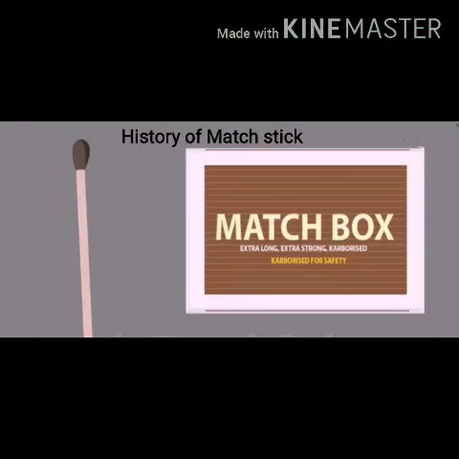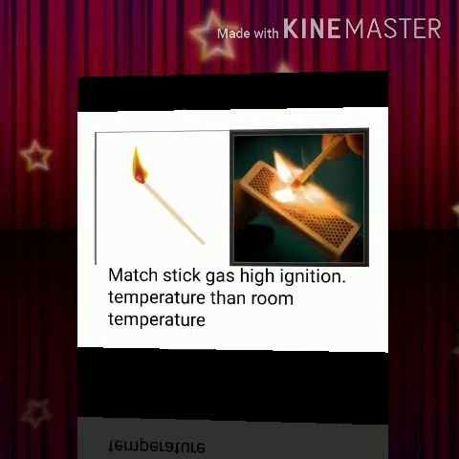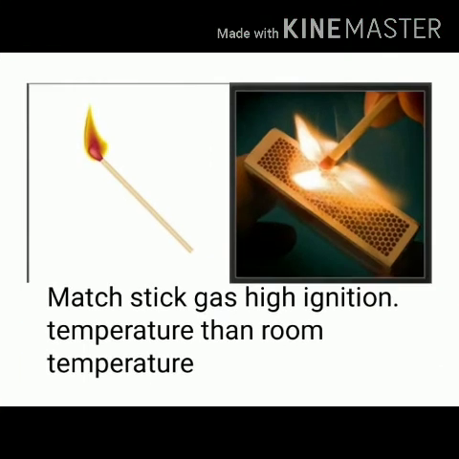Now let's have a look at the history of the matchstick. Does a matchstick burn on its own at room temperature? No, it burns when we rub it on the surface of the matchbox. Why is that so? It happens because the ignition temperature of the matchstick is higher than the room temperature. So for the matchstick to burn, it has to reach its ignition temperature.